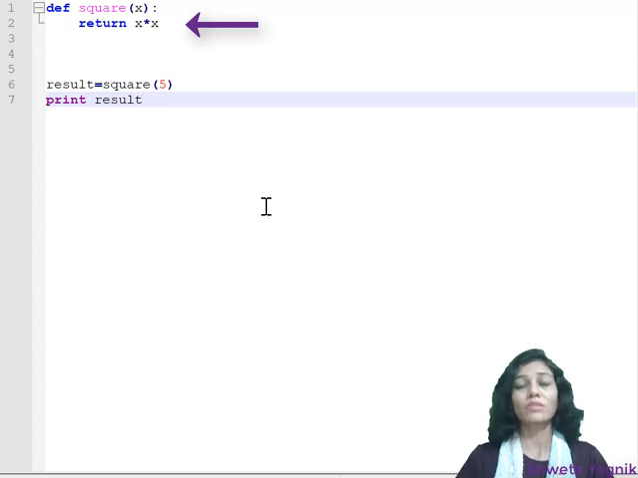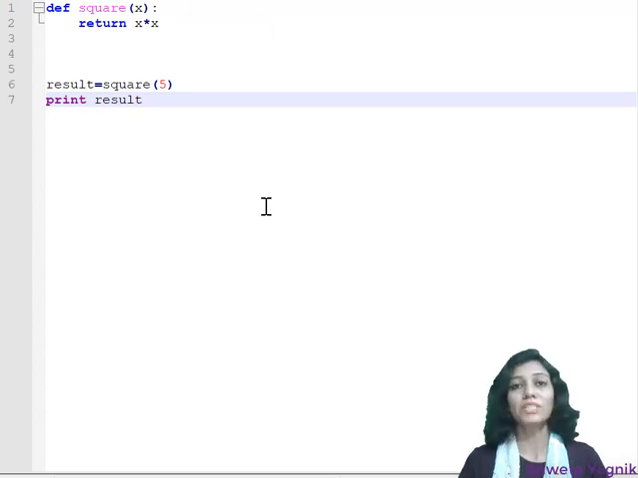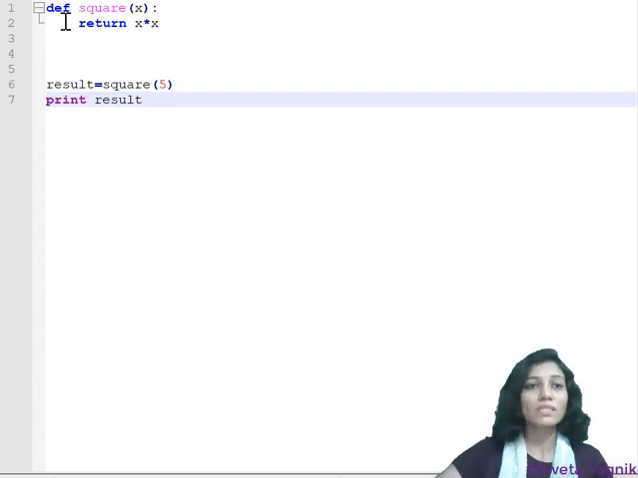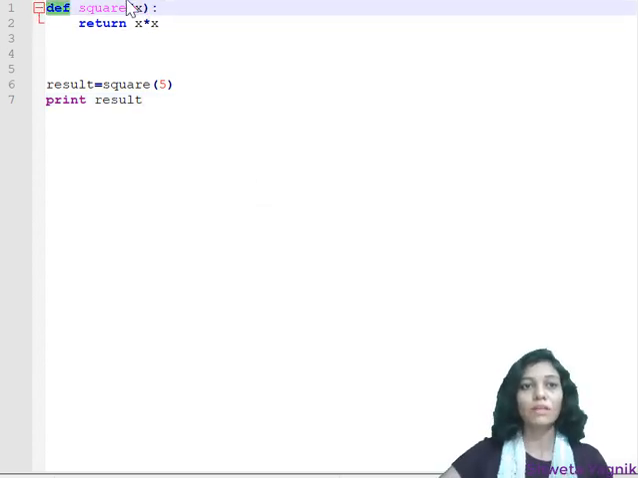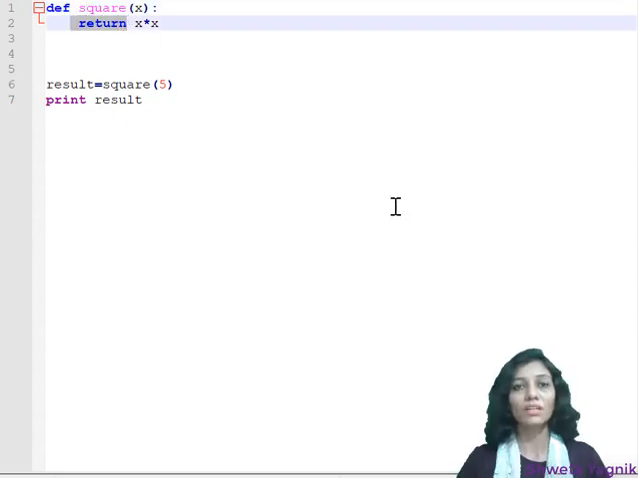It is of only a single expression. If the function is so small, and you are going to use that function just once, then there is no meaning to waste this keyword def, waste this name square, and waste this keyword return. So here you have a single expression function that you are going to use only once. So it is better not to define a function but use an anonymous function. So we will see how to define a lambda function.